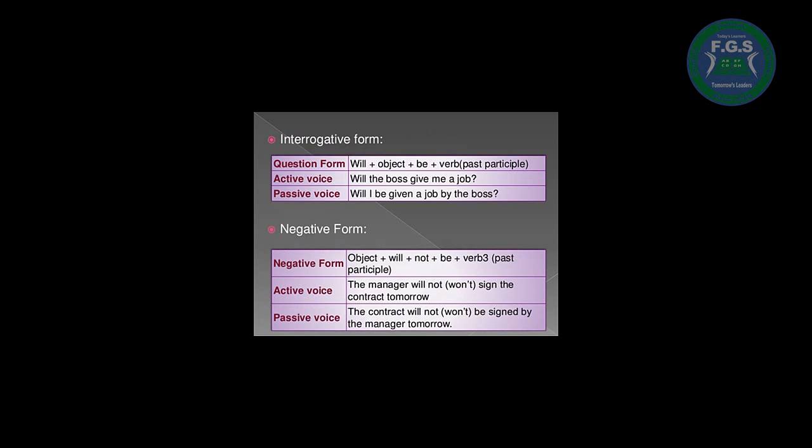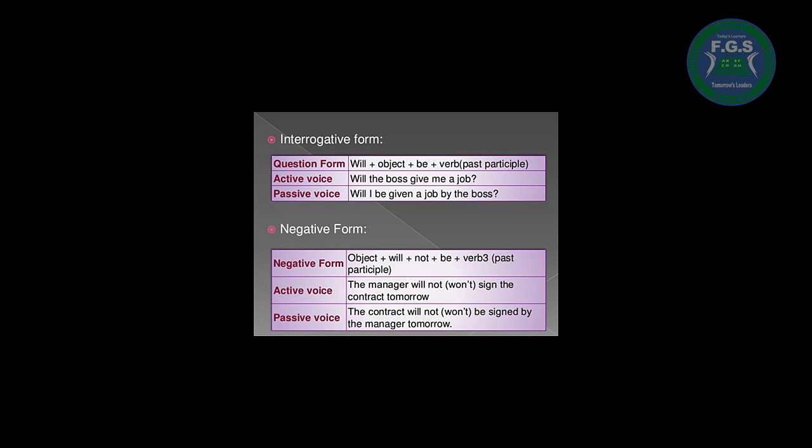That's okay? For interrogative form, the question form, we'll start with will plus object plus be plus verb in the past participle. In the active voice, will the boss give me a job? In the passive voice, I will start with will plus object. So, will I be given a job by the boss?